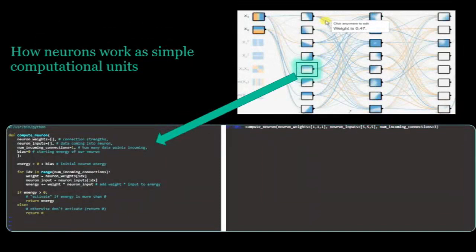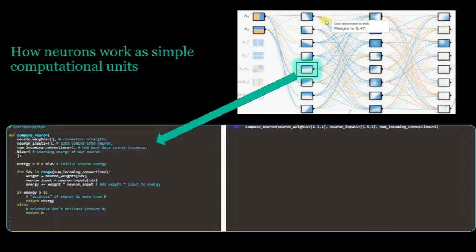I want to say a little bit about how each neuron gets computed. Each neuron is a very simple computational unit. I'm going to be talking about the most common type of neuron, a neuron with a rectified linear unit activation. This is what most people are using nowadays in machine learning research. And how it works is quite simple. A neuron has a bunch of incoming connections, which are data that are coming out of the neurons that are connecting into it. And then it outputs a single value, and that value gets passed along all of its outgoing connections. So how does it compute its output value?